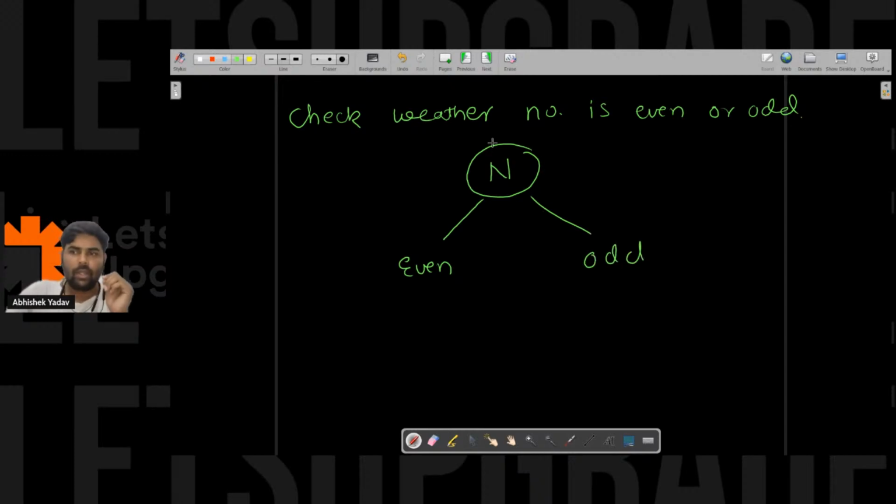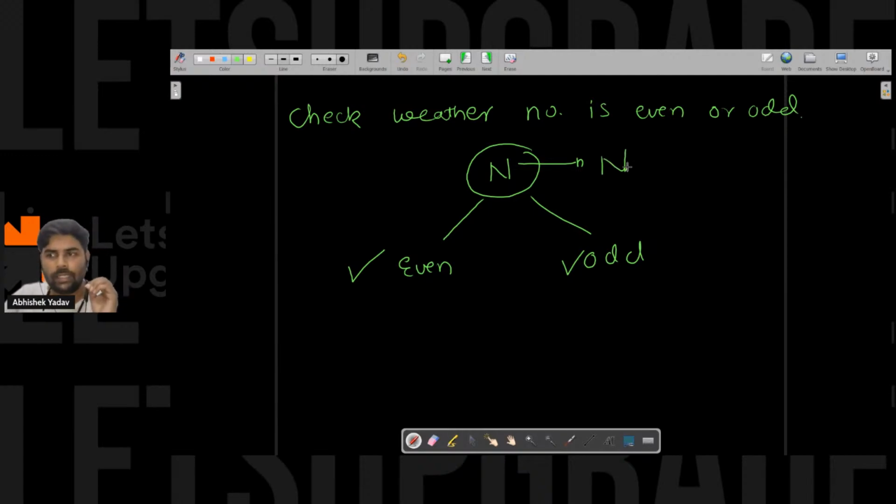So here on this number I have two options: either to execute this part of the code or to execute this part of the code. I have two options available and I have to choose one option among them on the basis of the condition. And here the condition is what? I have to check whether the number is even or odd, right?